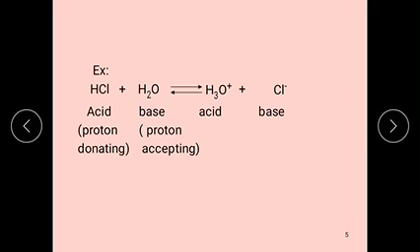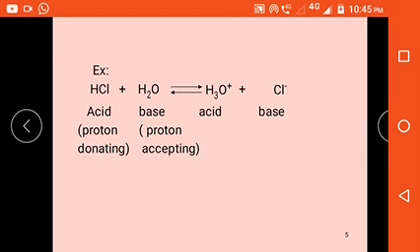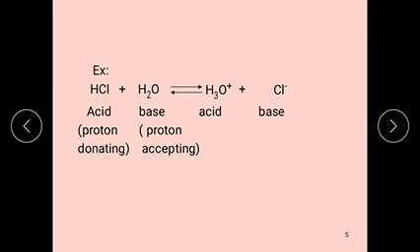Let us see the example: HCl plus H2O in equilibrium with H3O plus and Cl minus. According to Bronsted-Lowry, the species capable of donating a proton to another substance is called an acid.